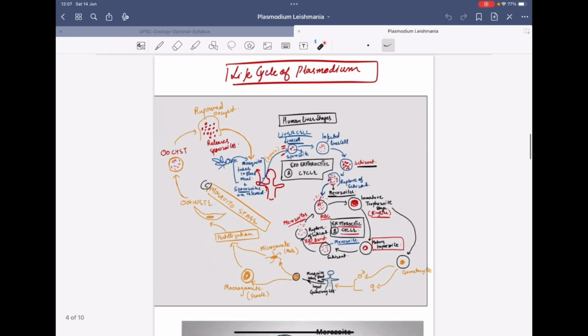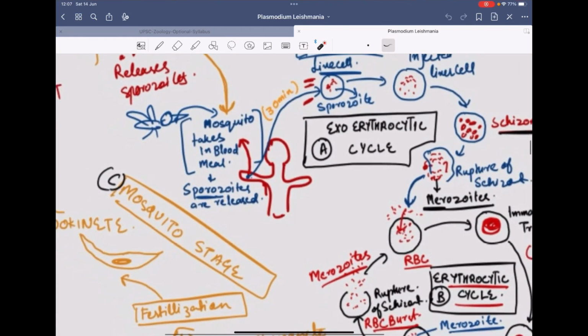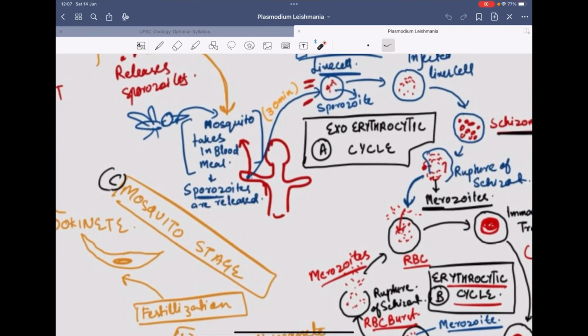Now discussing the major aspect of this topic, that is the life cycle of Plasmodium. Let us start from here. For example, you have this human host. This mosquito will come and take in a blood meal. When the mosquito takes in the blood meal, there is presence of sporozoites in the proboscis of this mosquito.